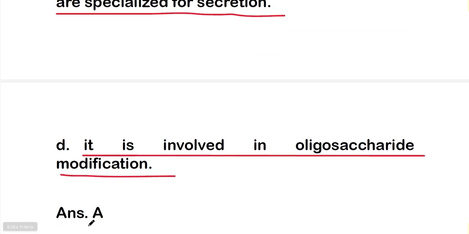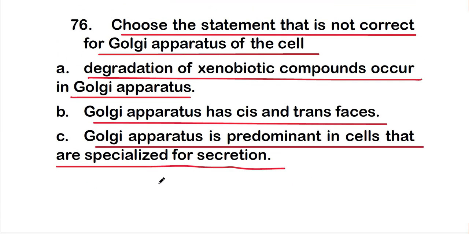So the right answer is option A, degradation of xenobiotic compounds occurs in Golgi apparatus. So option A is not correct about Golgi apparatus.